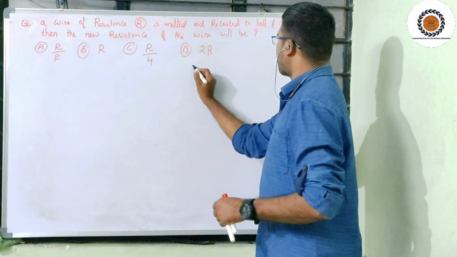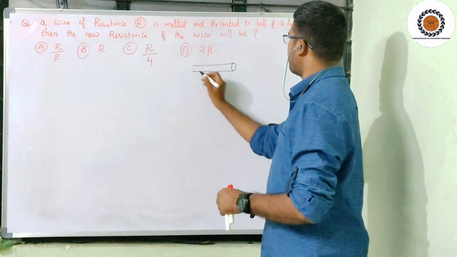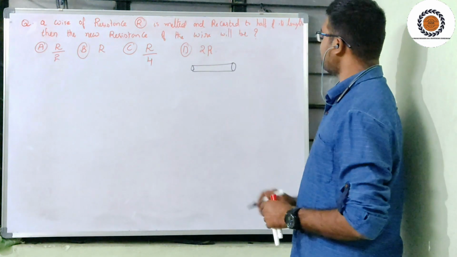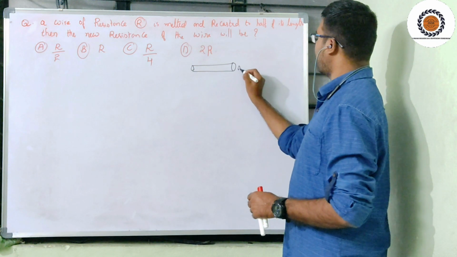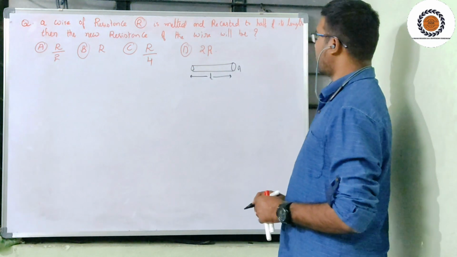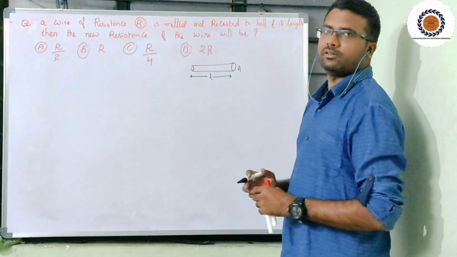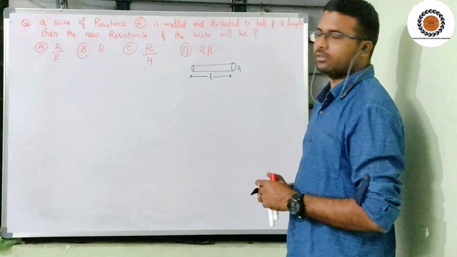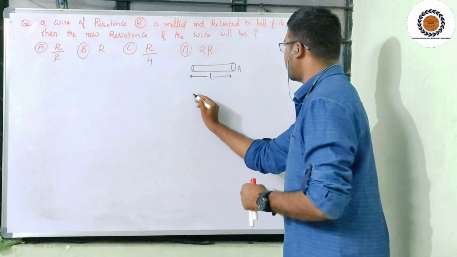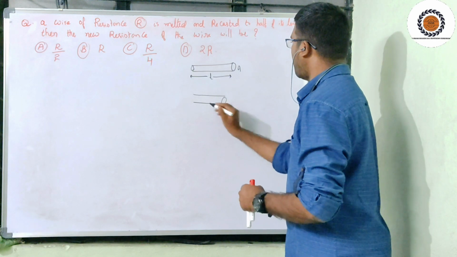Initially the conductor is like this, with area of cross section A and length L. Now it has been melted and recast, and the length becomes half.